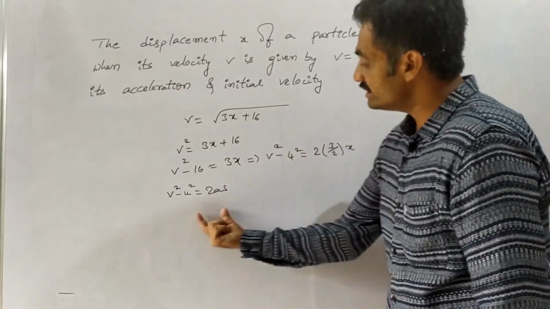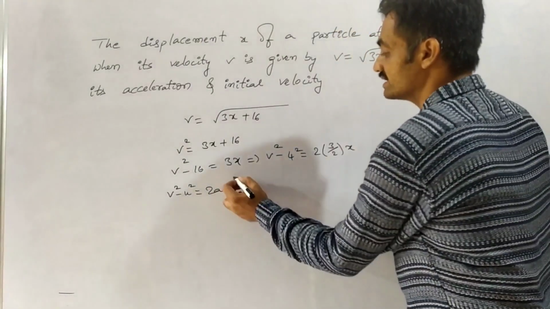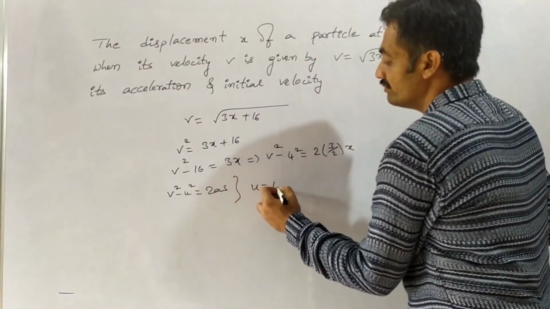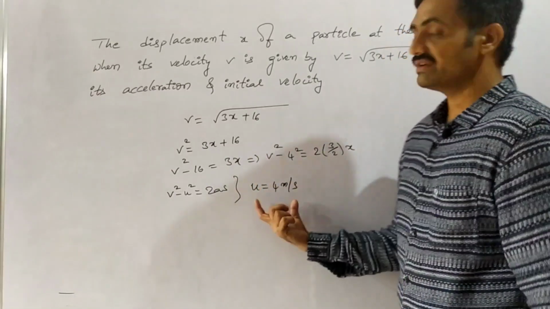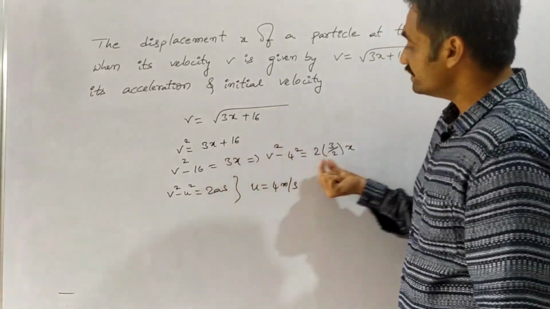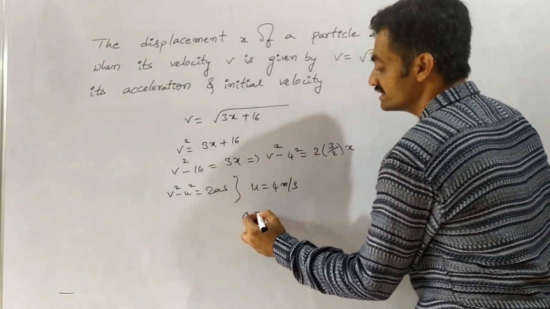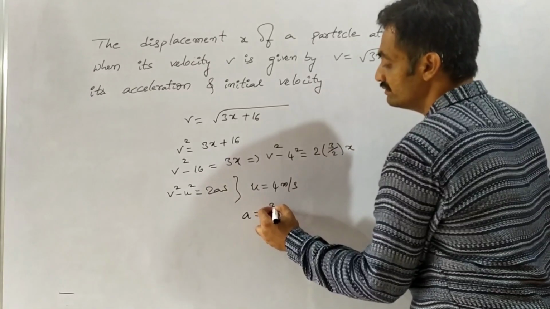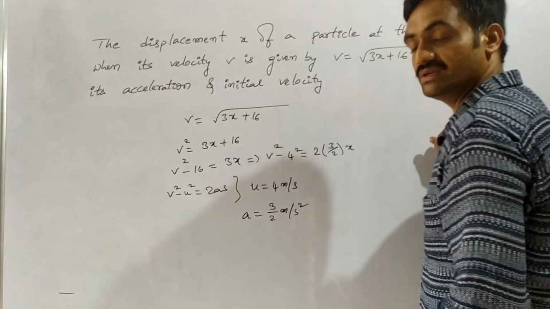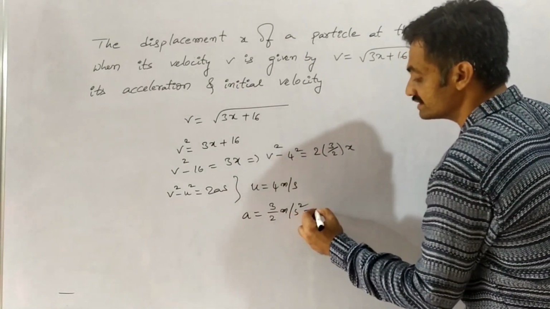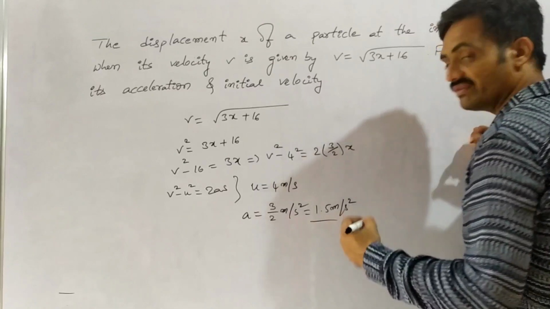If we compare these two equations, observe that the initial velocity u is given as 4 meter per second. And as you compare these two equations, we get acceleration a equals 3 by 2 meter per second square, or we can also write it as 1.5 meter per second square.